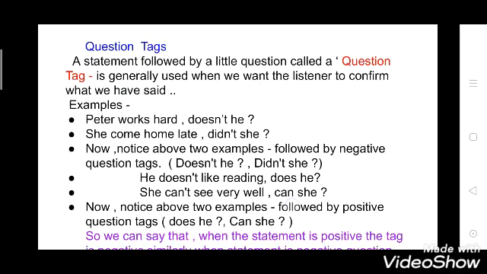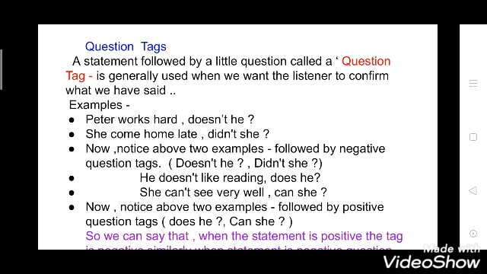You can see in the example, Peter works hard. So this is a positive sentence, but it is added with a negative tag. Now see second, she came home late, didn't she? So she came home late, this is a positive sentence. So it is added with a negative tag.